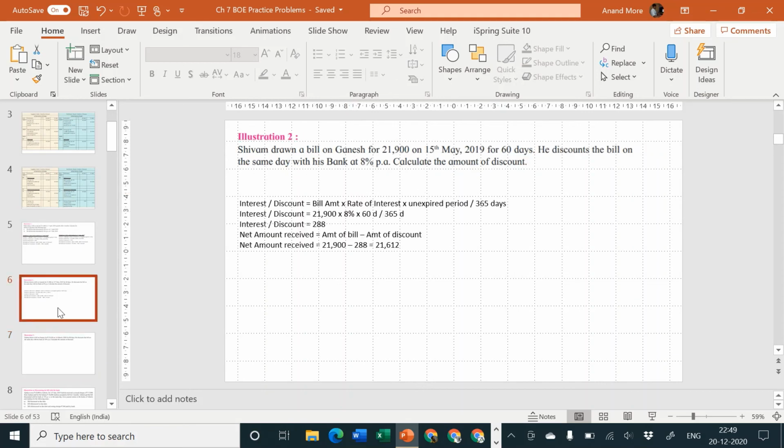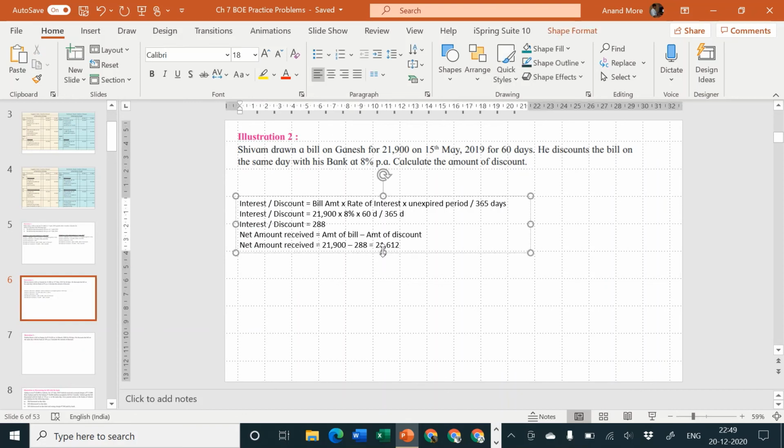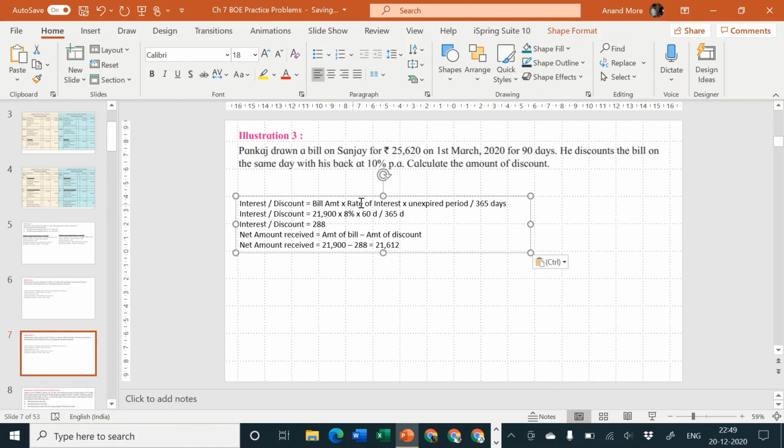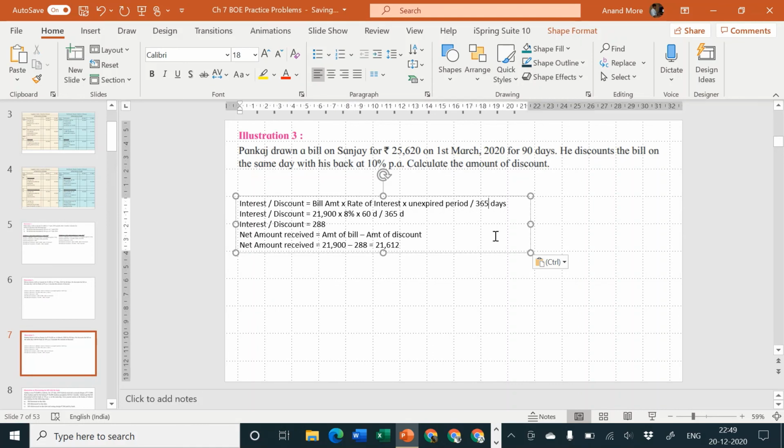Let me again copy the same thing and quickly calculate the same. Calculation of discount: bill amount into rate of interest into unexpired period upon 366 days. Why 366 days? Because we are having a leap year. The amount of the bill was 25,620. Rate of interest is 10%. Period of the bill is 90 days. On the same day it is discounted, so no problem. But divided by 366 days. Why 366? Because it's a leap year.